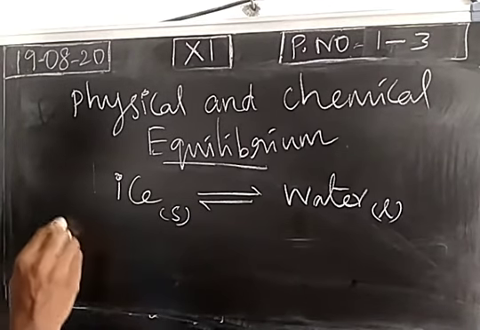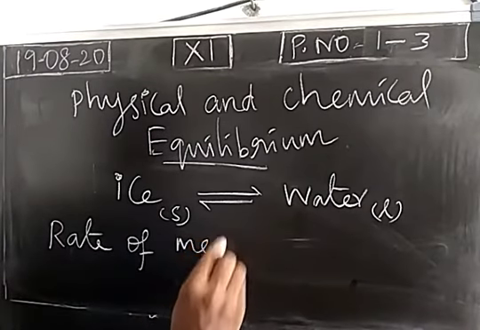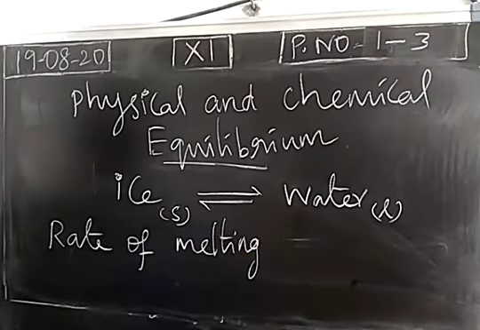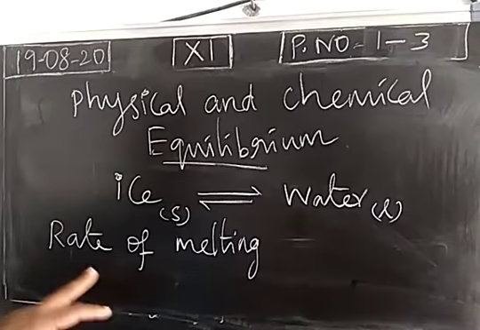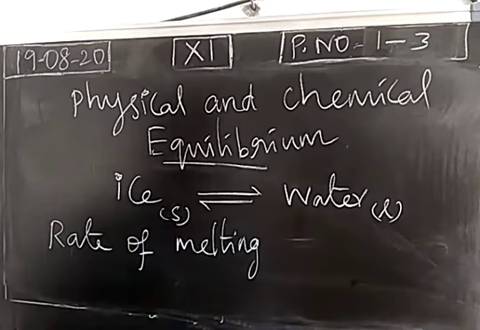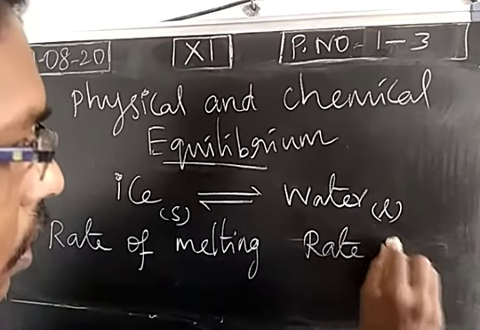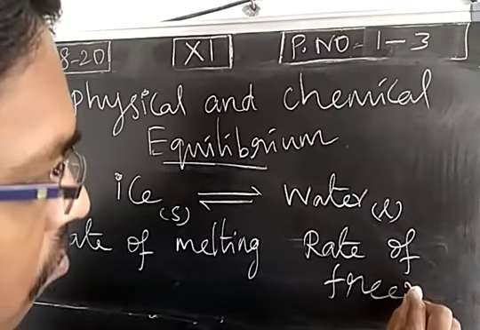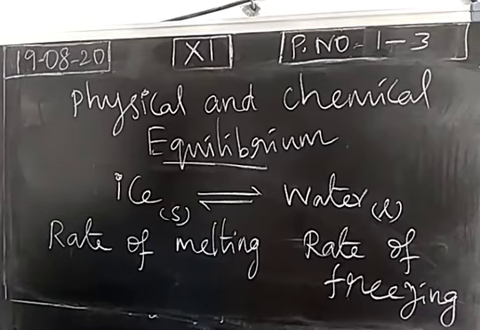Now, the rate of melting is representing what? The speed of the forward process. How fast melting takes place. Next, what is the backward process? Freezing. The rate of freezing. Okay. Forward process is melting, backward process is freezing.